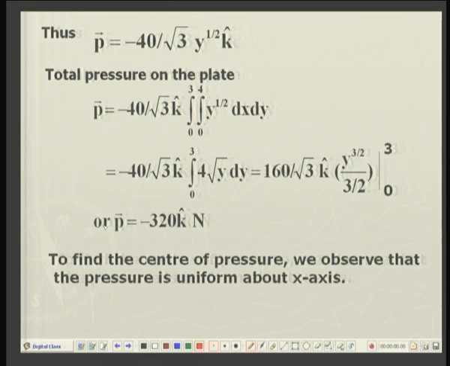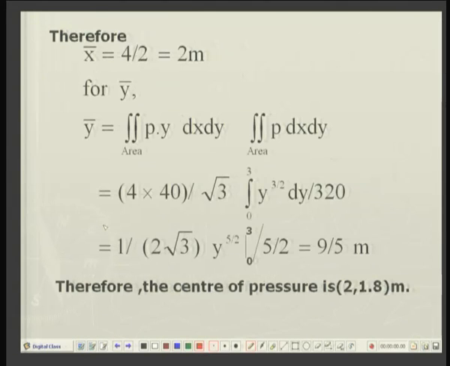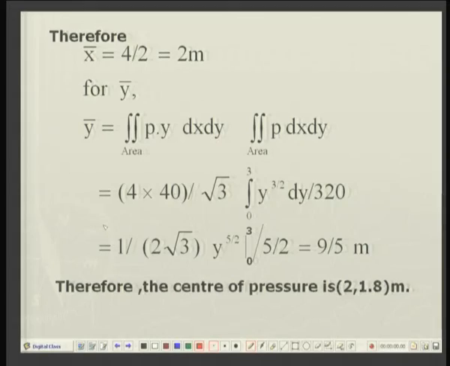To find the center of pressure, we will take the moments and do the analysis. Because the distribution of the force along the x axis is uniform, a rectangular distribution, the x coordinate of the center of pressure will be the mid length of this rectangle, that is 4 by 2.